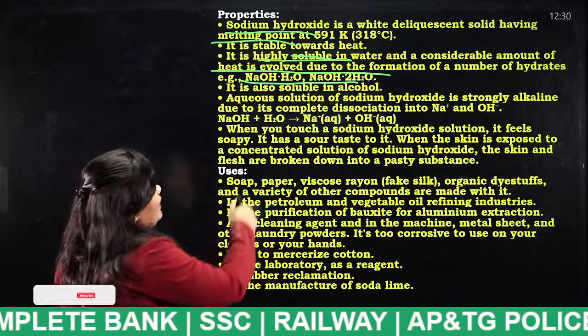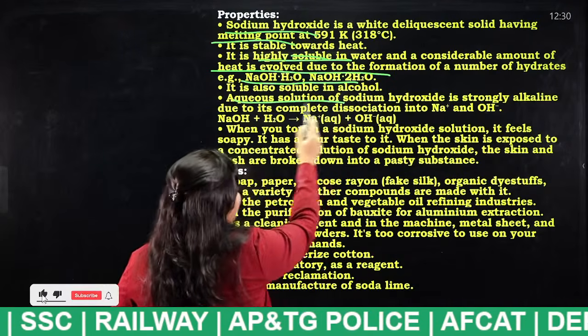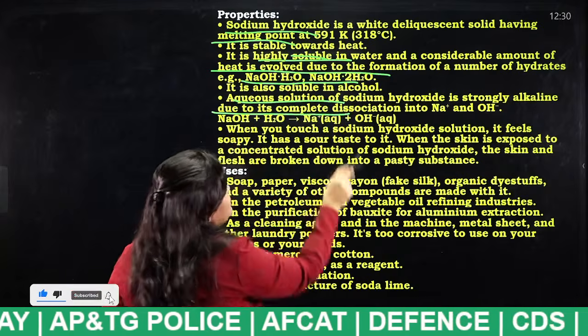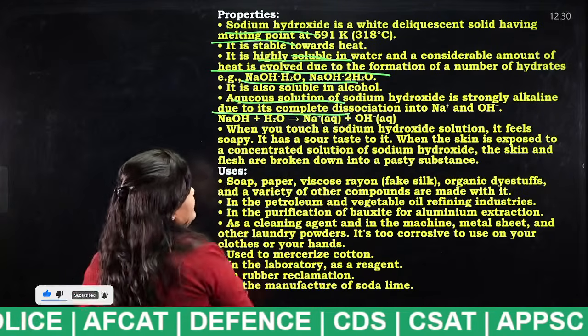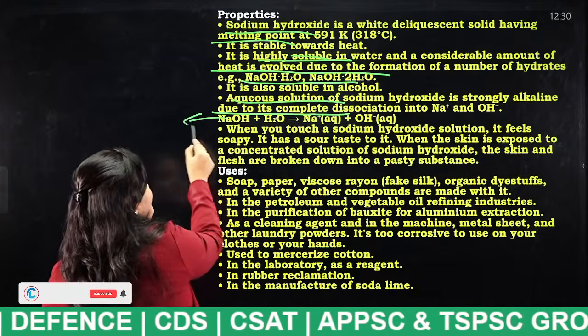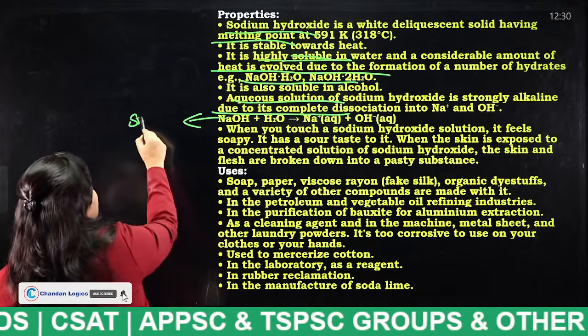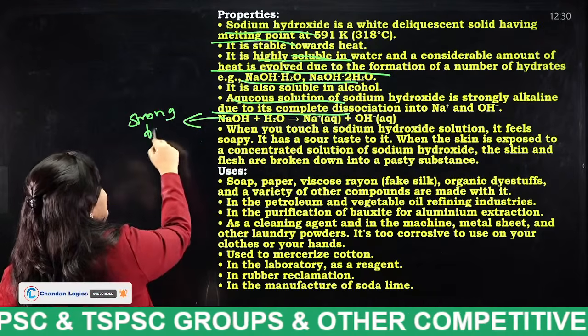Next, an aqueous solution of sodium hydroxide is strongly alkaline due to its complete dissociation into Na+ and OH−. We have already discussed this. This is a strong base. We already discussed it in the beginning of the session itself.